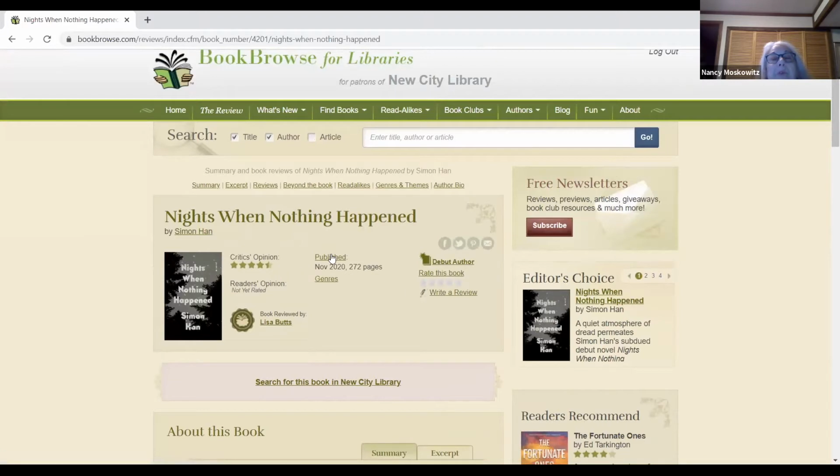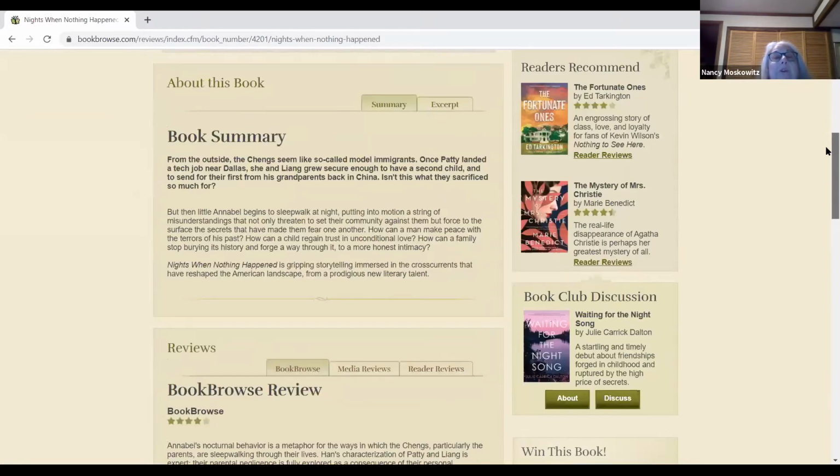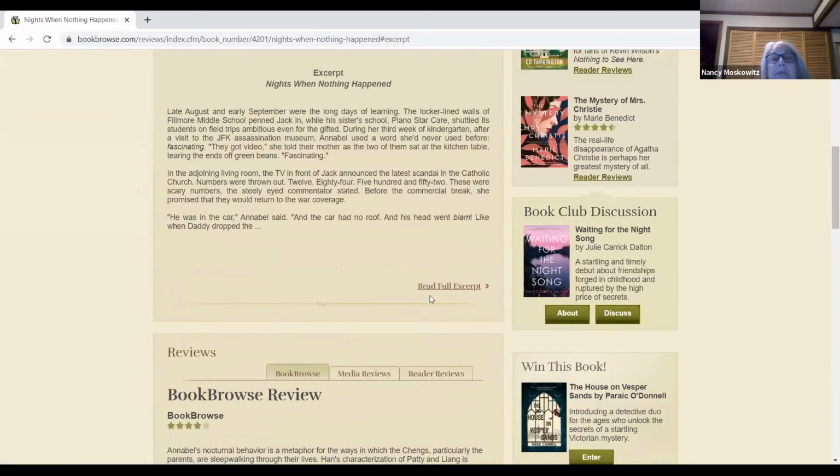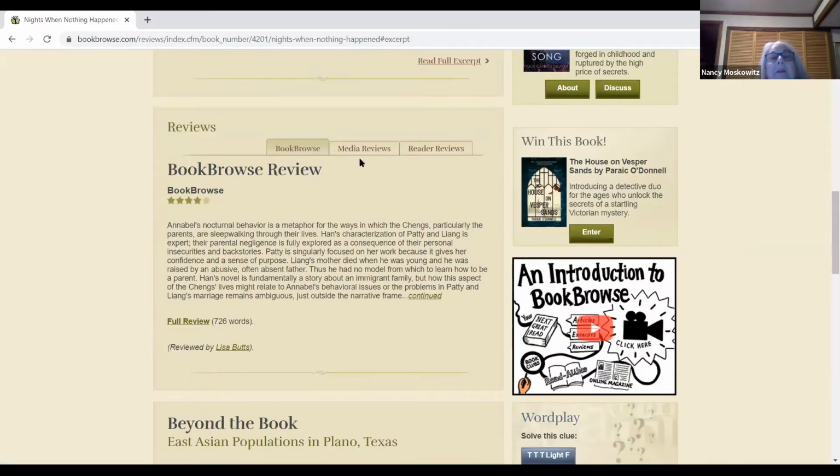You're going to get some information: when it was published, the genres, critics, it got 4.5 stars, reader's opinion, you notice it's not yet rated. They rely heavily also on readers' opinions. Gives you information on the book. One nice feature is it gives you a lengthy excerpt. This is just a short one, but you can read the full one. BookBrowse review is what they think about it.